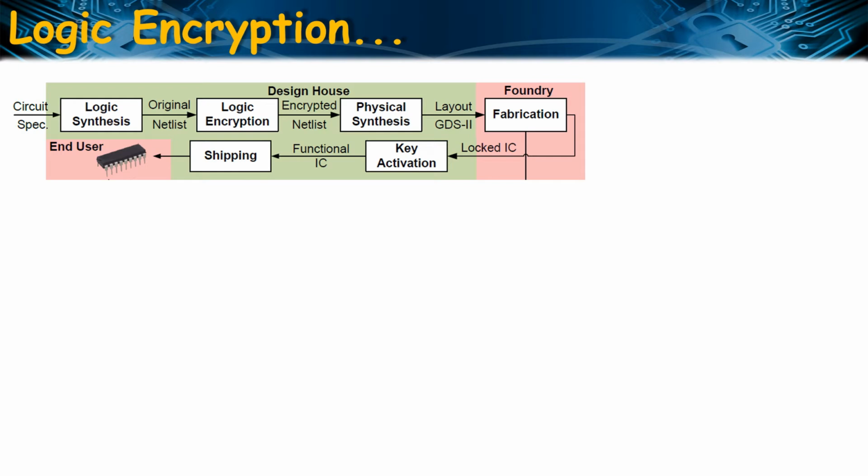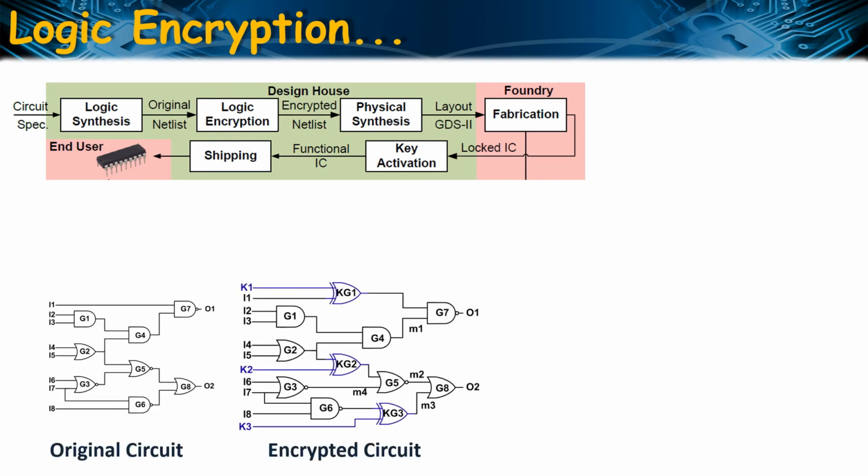So this is the basic flow of logic encryption. After logic synthesis, the designer inserts some extra logic elements to lock the functionality of the design. This locked design is sent to the potentially untrustworthy third-party foundry for fabrication. Finally, the locked IC returns back to the design house. The designer activates the IC using the correct key before the shipment. However, the secret activation key has been subject to various attacks.